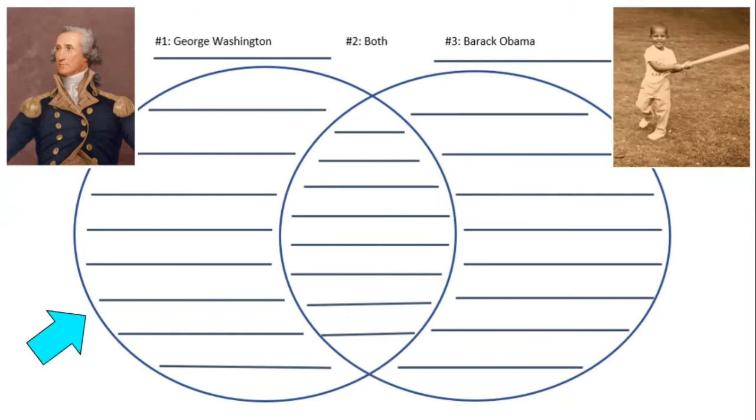So remember, on the left side, I write things that are true about George Washington. On the right, I write things that are true about Barack Obama. And in the center, I write things that are true about both of them. Let me give you an example.